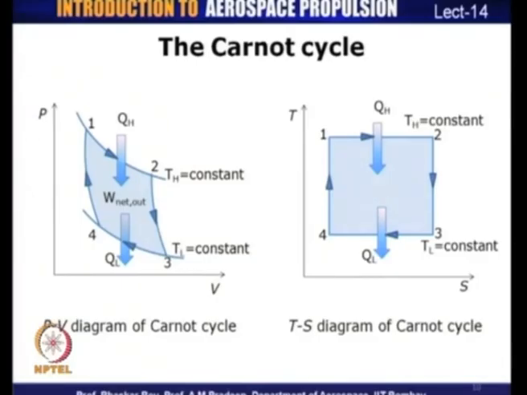Then we begin our compression processes. The first process is a reversible isothermal compression, which means T L is constant. There is a heat transfer taking place at Q L from the system to the surroundings.